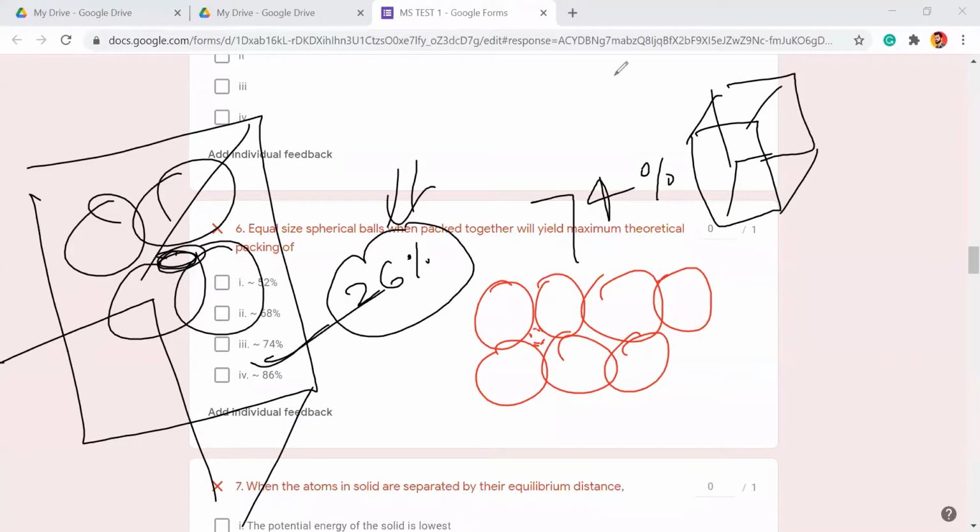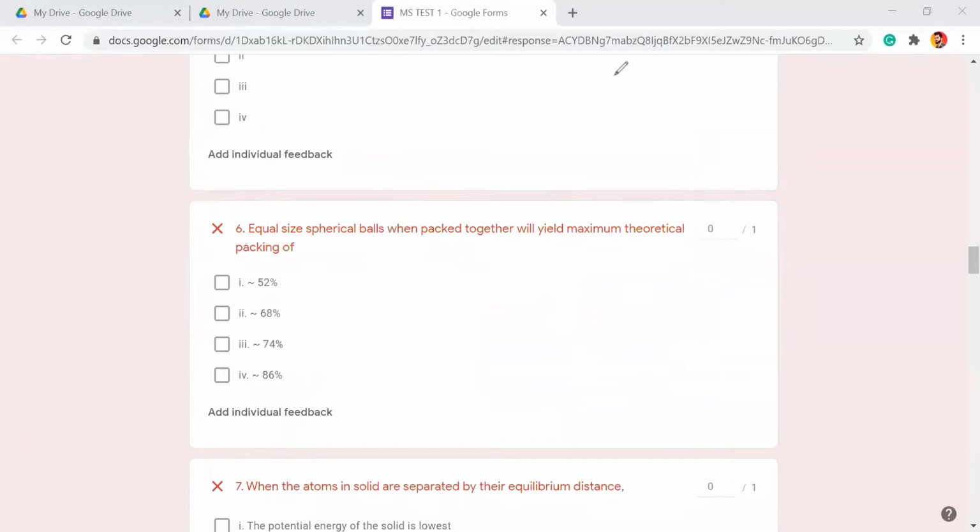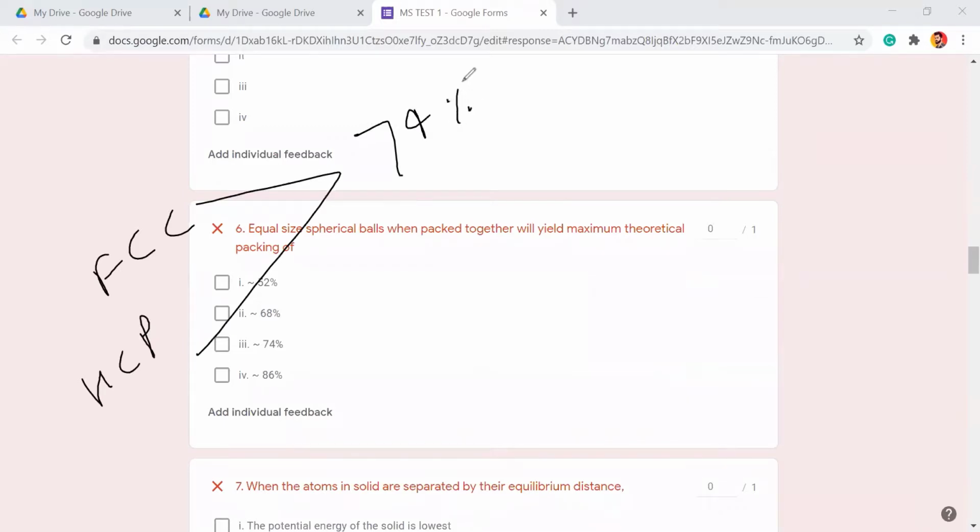Whichever packing you follow, the closest cubic packing is FCC, and the closest packing, not cubic, is HCP. Both have closest packing, and their packing reaches up to 74% only. You will not exceed that when the spheres are of equal size.